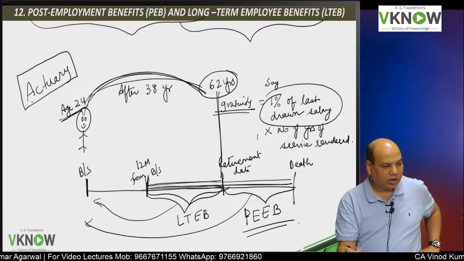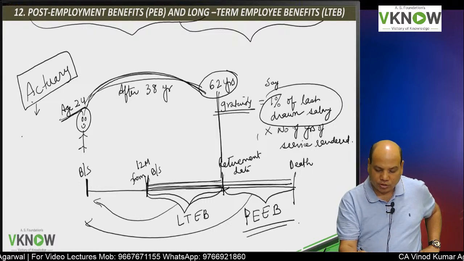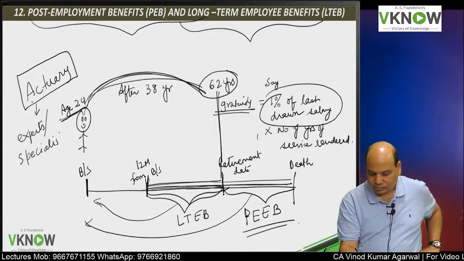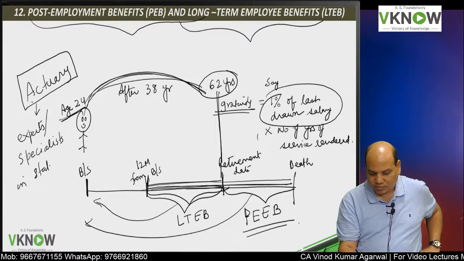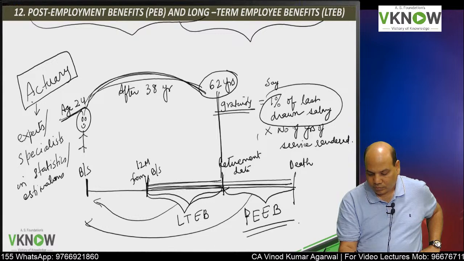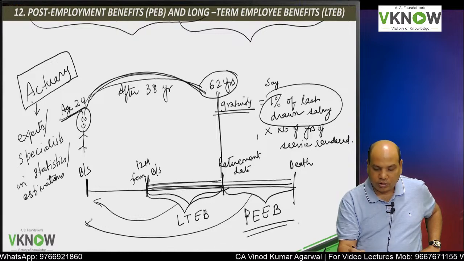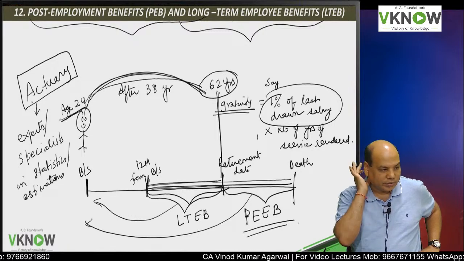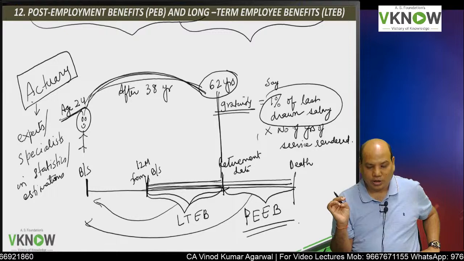Have you ever heard actuary? Actuaries are experts, okay, specialist in statistics, estimations, okay. They are also professionals like chartered accountants, like cost accountants.